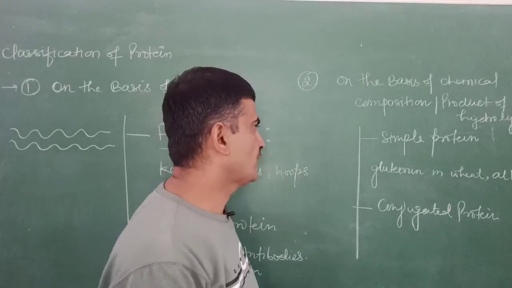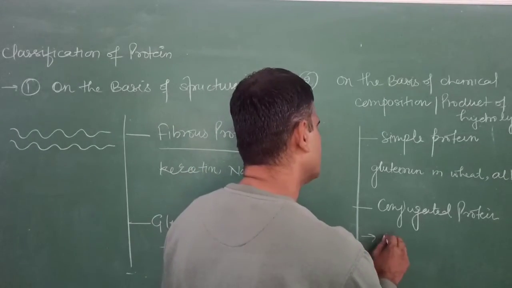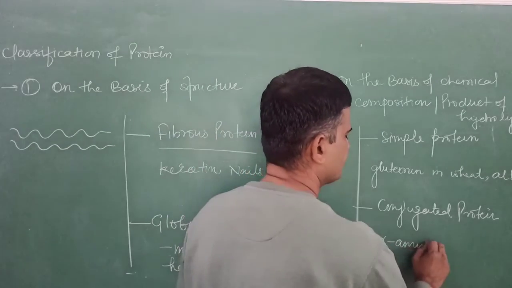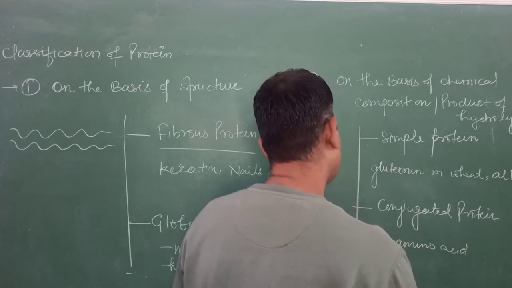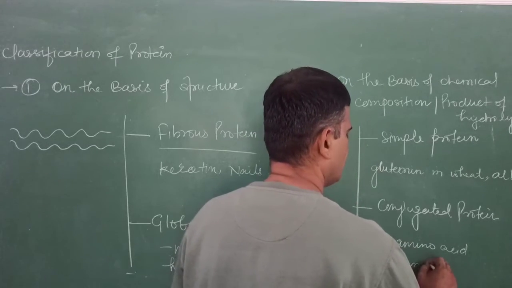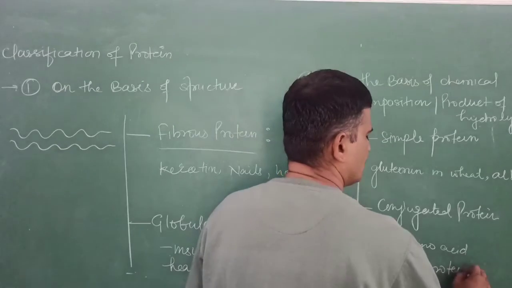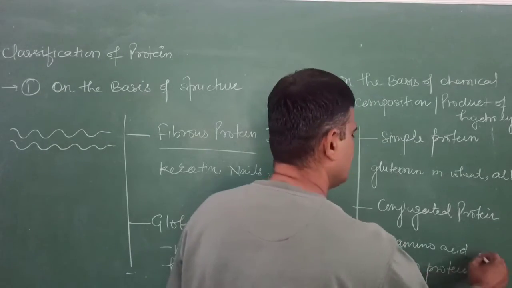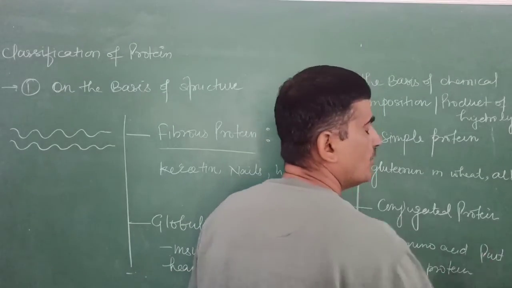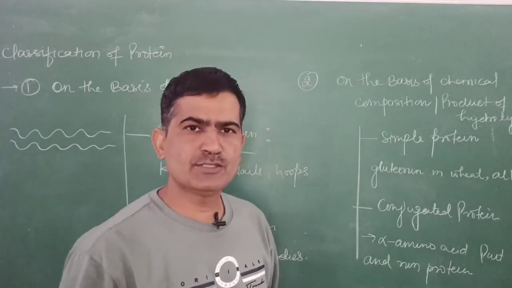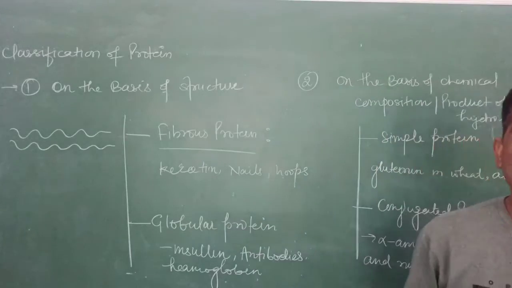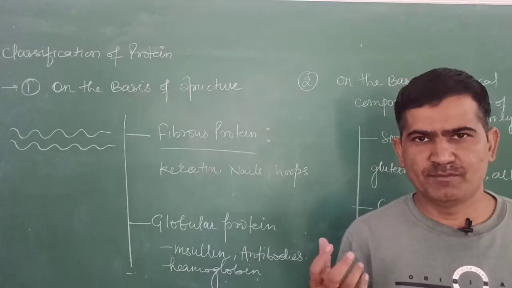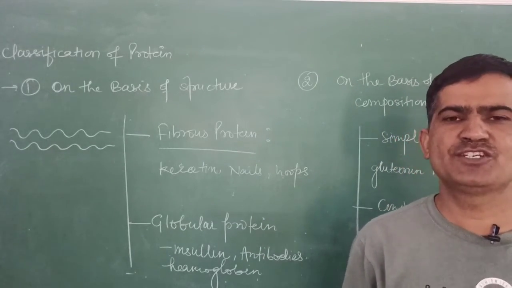These conjugated proteins on hydrolysis give alpha amino acids and a non-protein part that is known as the prosthetic group. This prosthetic group may be an organic molecule, or may be metal ions like calcium ions and magnesium ions.